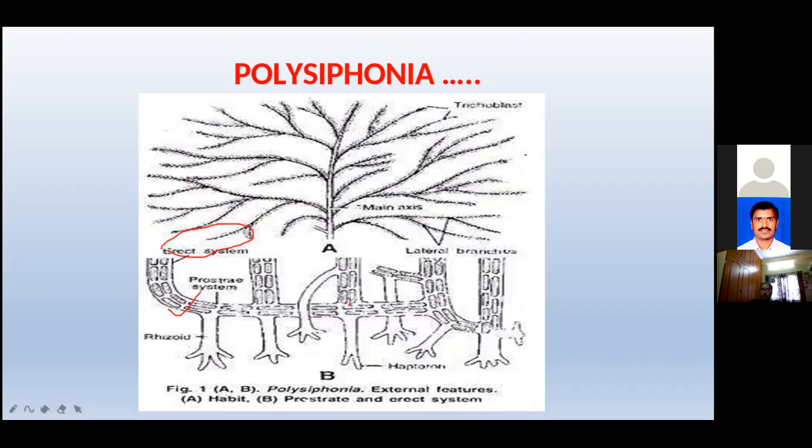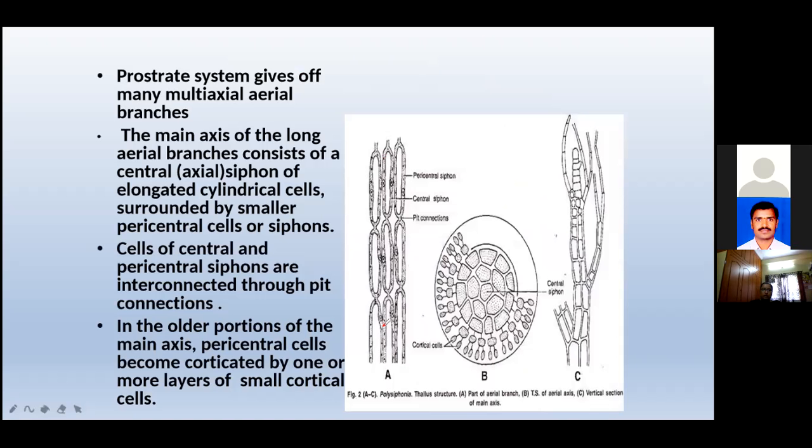The upright filaments arise from the creeping filament. The main axis, see here, this one is the main axis. The main axis consists of, see the diagram, a central siphon made up of elongated cells. See here, this is a central siphon. This one also is a central siphon, this one also. This is the main axis.